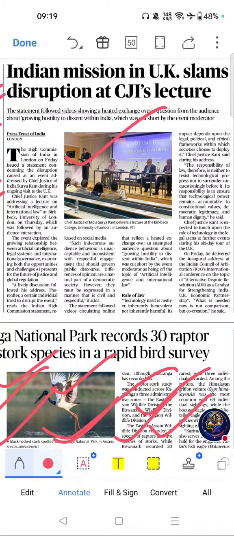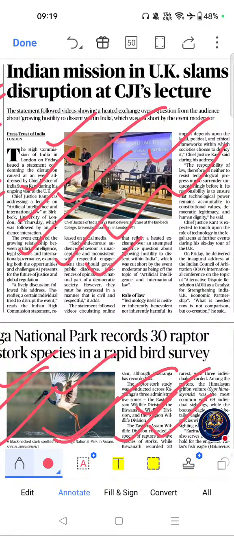Indian mission in UK slams disruption at CGI's lecture. If you see the importance, AI governance is a major emerging UPSC topic. Law and technology intersections are increasingly important, relevant for ethics, governance, and technology paper. Key themes are artificial intelligence, AI regulation, international law, constitutional governance, and digital ethics.